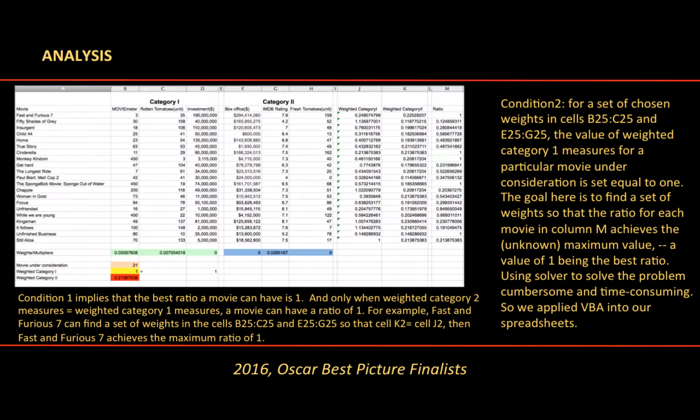Our second condition is for a set of chosen weights in cells B25 to C25 and E25 to G25. We set the value of weighted category 1 measures for the particular movie under consideration equal to 1. The goal here is to find a set of weights so that the ratio for each movie in column M achieves the maximum value, that is, a value of 1 being the best ratio. And then we can use the Solver to solve the problem.